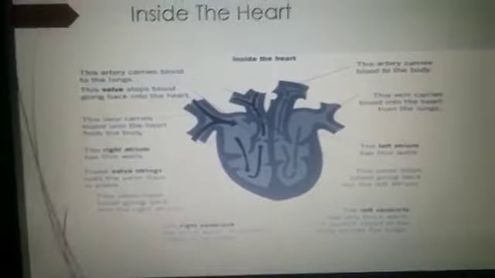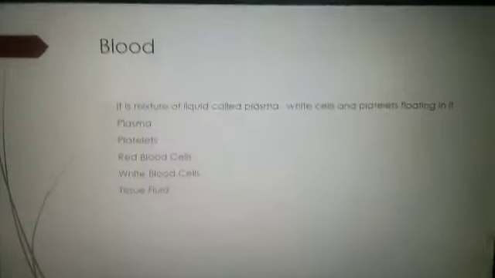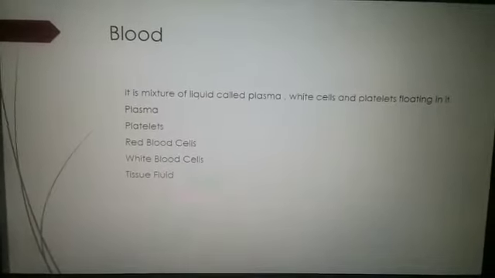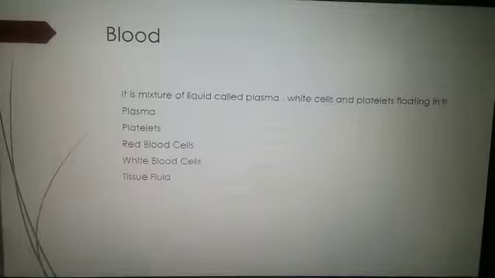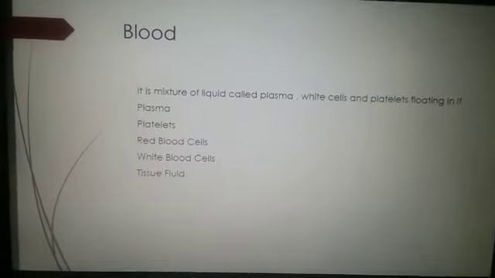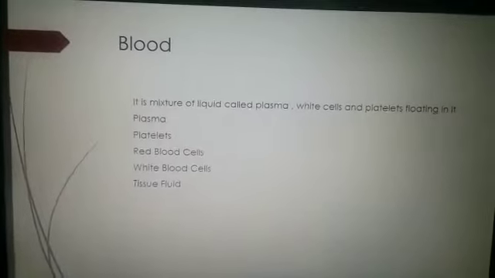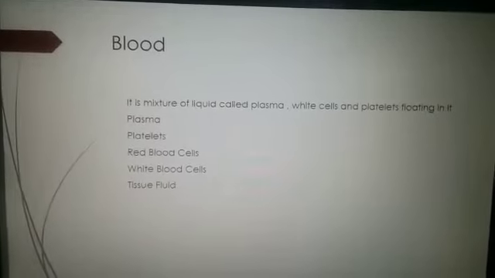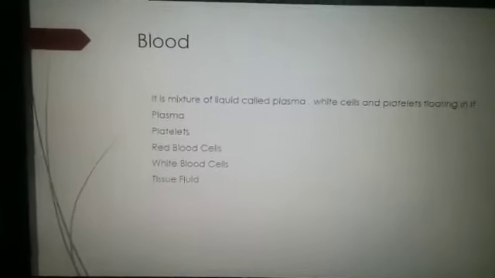Now we will discuss what blood is. Blood is a mixture of liquid called plasma, with red cells, white cells, and platelets floating in it. Now we will discuss the main parts of blood: plasma, platelets, red blood cells, white blood cells, and tissue fluid.